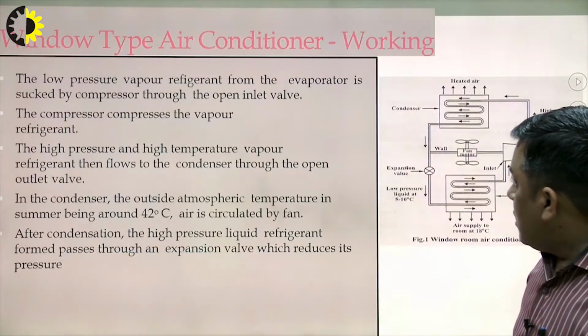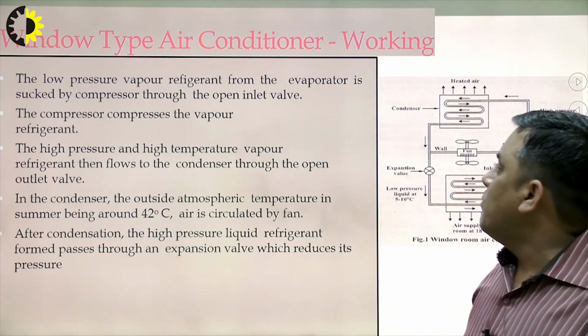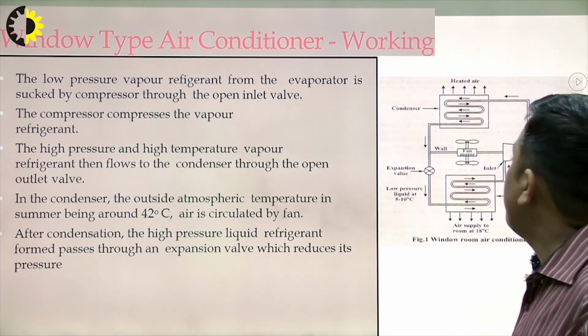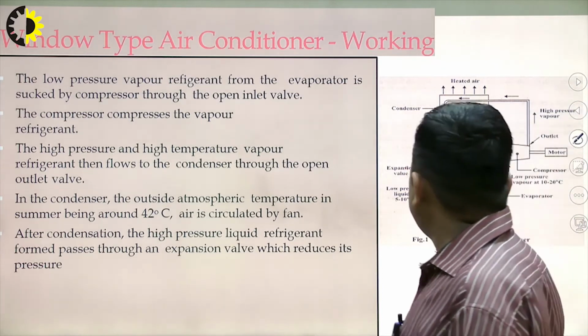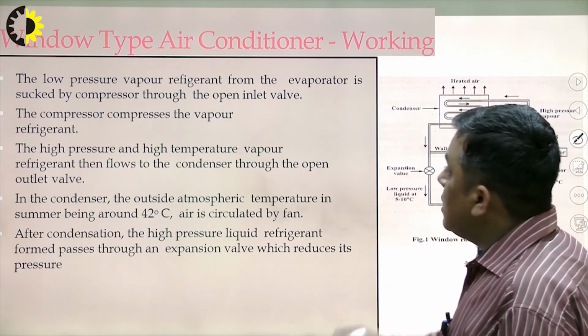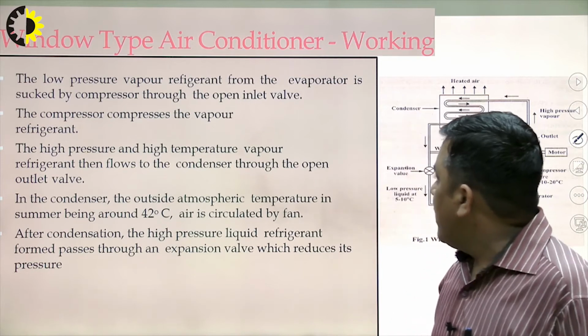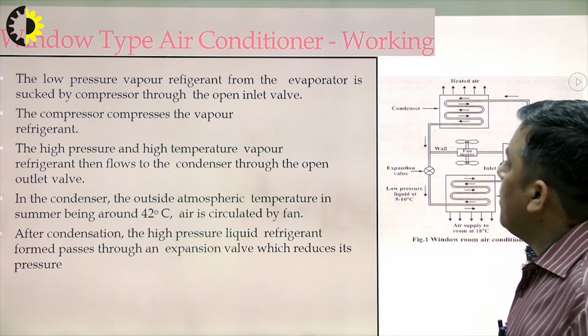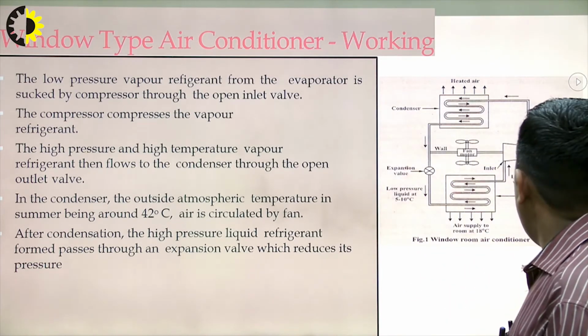Now here I would like to discuss the working of the window type air conditioning system. What basically is happening here? The low pressure vapor refrigerant from the evaporator is sucked by the compressor through the open inlet valve.